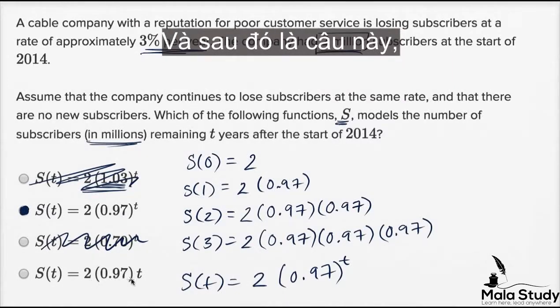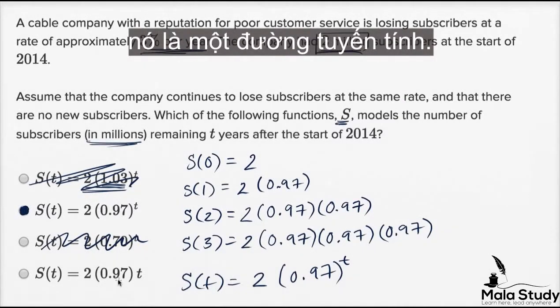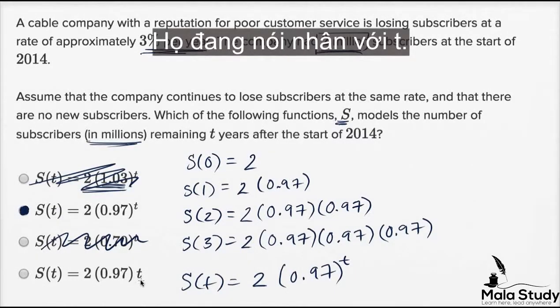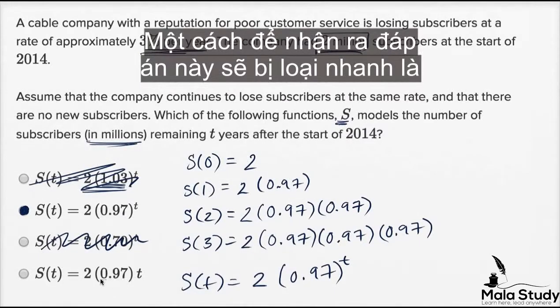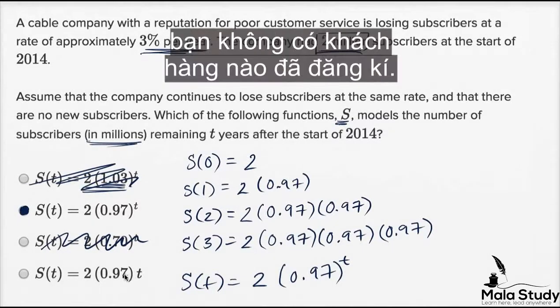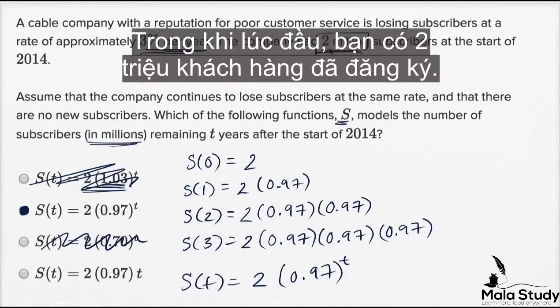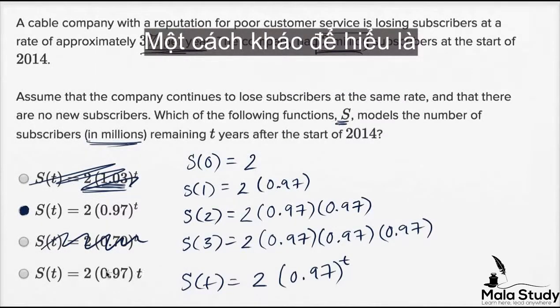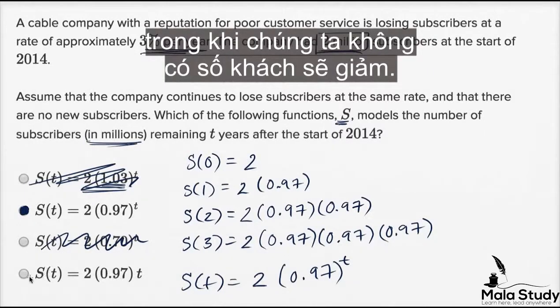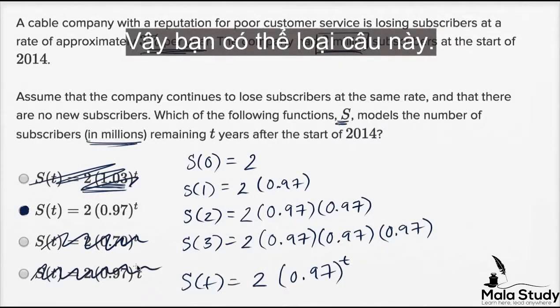And then this one, this is a linear. They're saying you're multiplying by T. And one way to realize that this is going to break down very fast is T equals 0. This is going to give us 0. But at T equals 0, you don't have 0 subscribers. At T equals 0, you have 2 million subscribers. The other way to think about it is this one's going to increase as T increases, while we need to have a decreasing number of subscribers. So you could rule that one out as well.